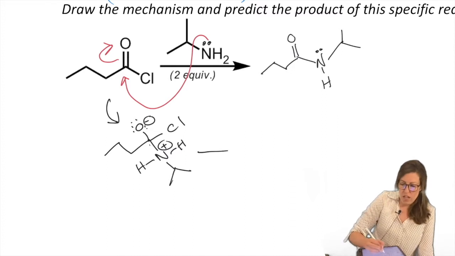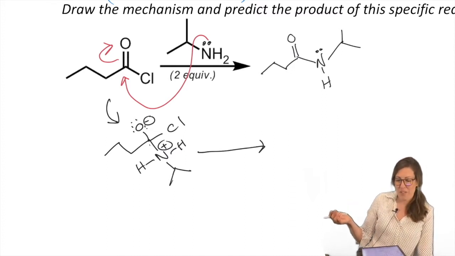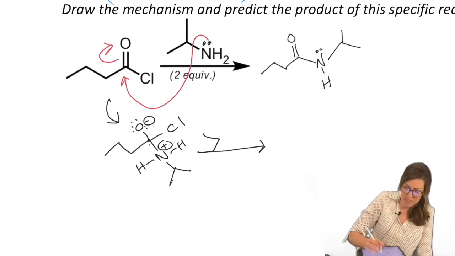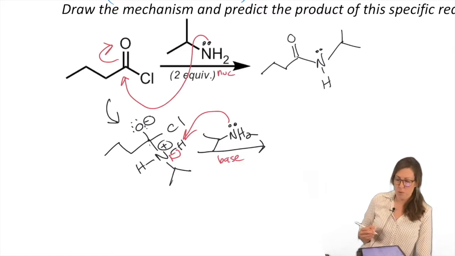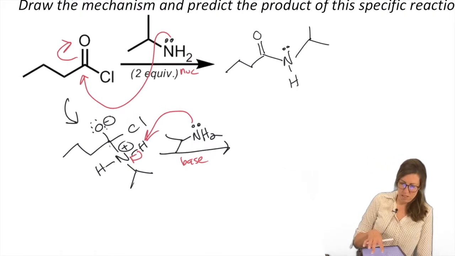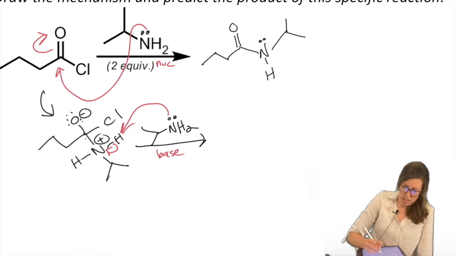Okay, we can't keep that there. We have to lose that H. So where do we lose it? We need a base. Who's the base? You got it, the starting nucleophile, which is serving as our base now. So here it's a nuke, here it's a base. Serves both roles. Good multitasker.